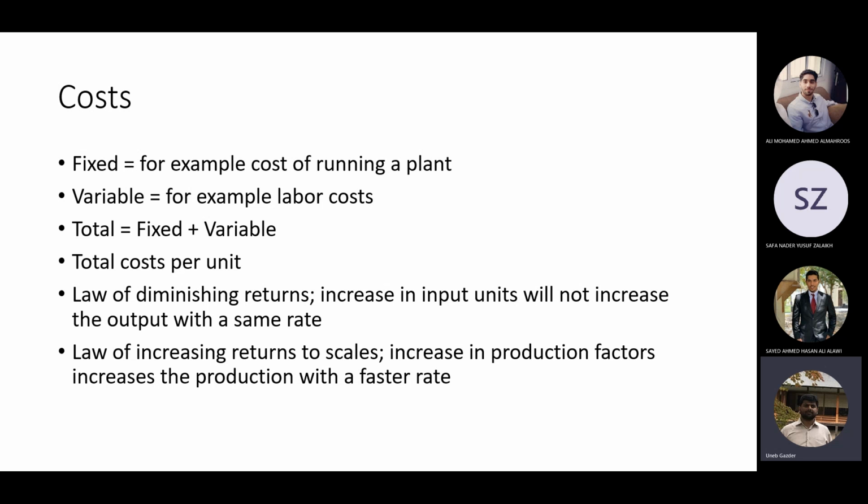Total cost is fixed plus variable. And then you have the concept of total cost per unit. Total cost per unit will change, but not because of the fixed cost, it will change because of the variable cost. And then we have the law of diminishing returns. What is the law of diminishing returns? You have an increase in input units, but it will not increase the output at the same rate.